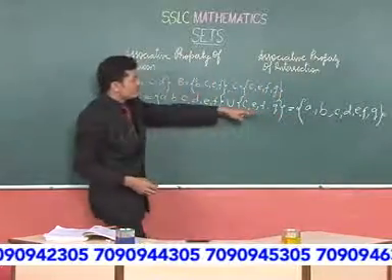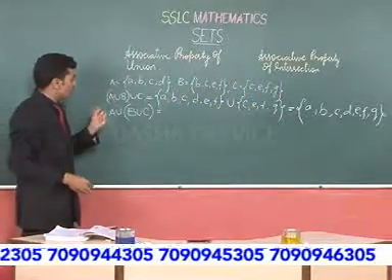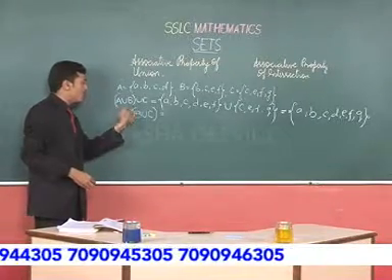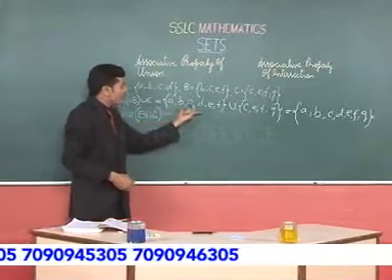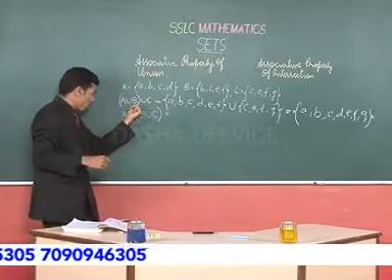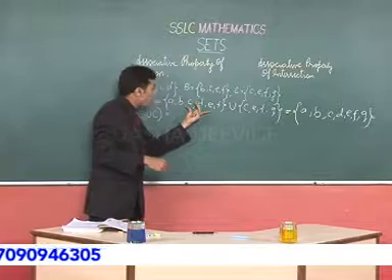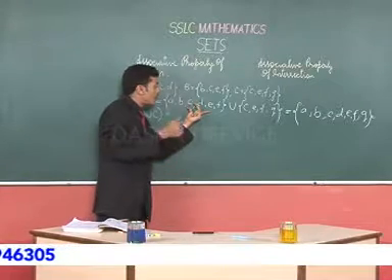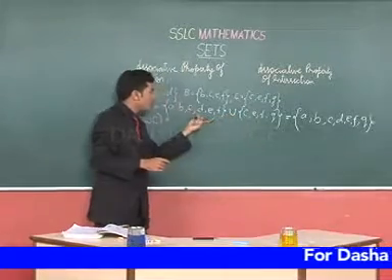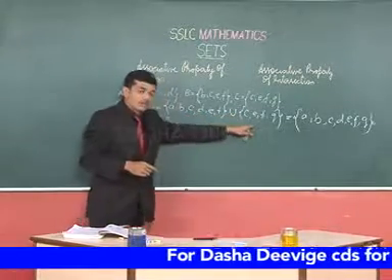So this is the set we got by first applying the union between A and B, and then between the so formed set and the C set.